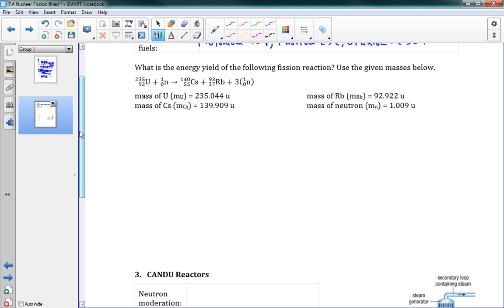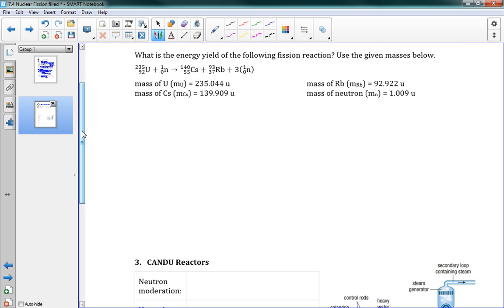All right, so we're going to do one more problem about this mass defect and binding energy. We're going to say, what is the energy yield of this fission reaction using the given masses below? So we've got a reaction, and we're going to see the mass defect because we can find the mass on the left side, and the mass on the right side, and you'll see that our mass is less on the right, which means that we've actually converted some of that mass into energy. So let's just give that a shot.